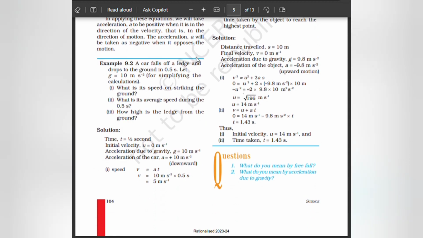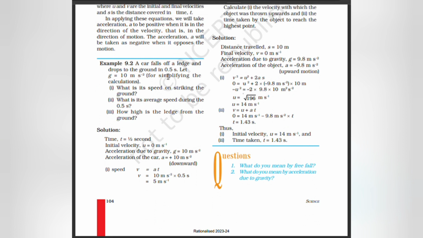A ball falls off a ledge and drops to the ground in 0.5 seconds. Let g be equal to 10 m/s². What is the speed on striking the ground and what is the average speed during the 0.5 second? How high is the ledge from the ground?